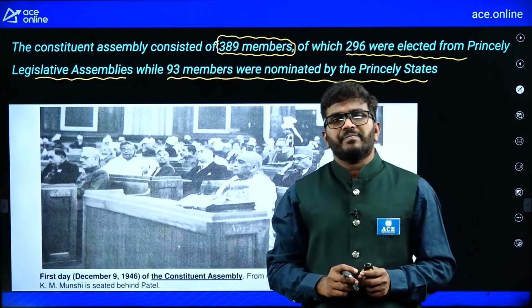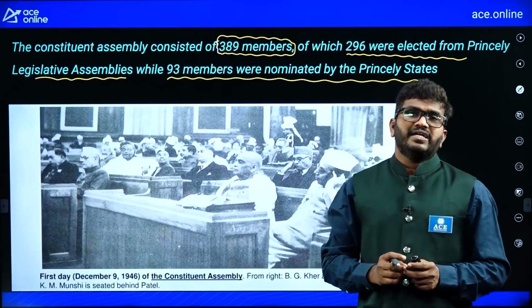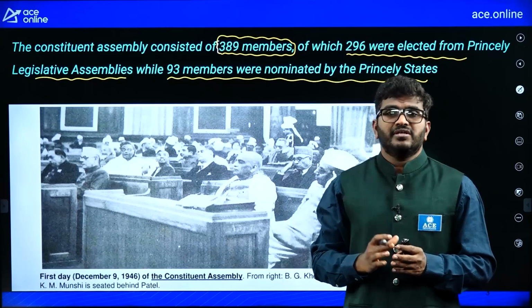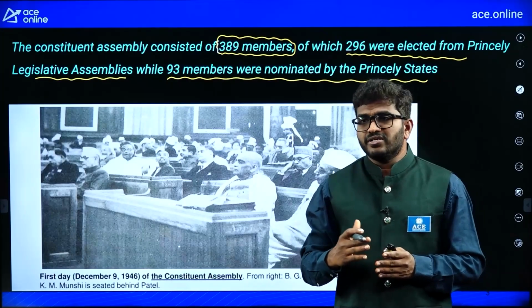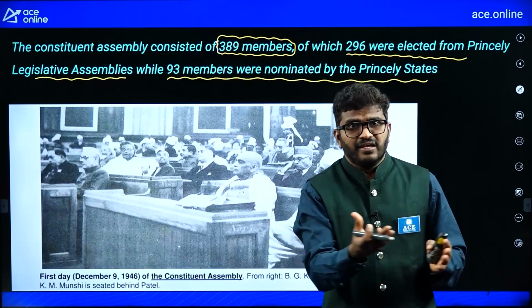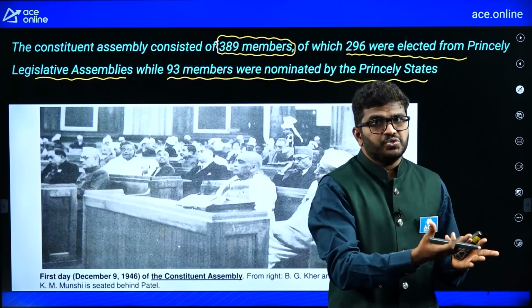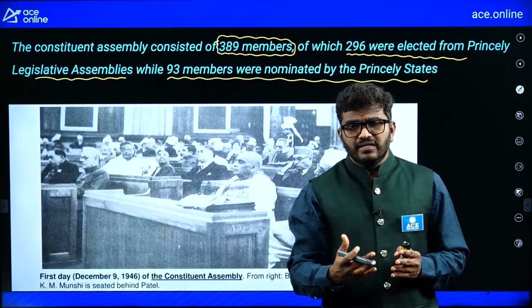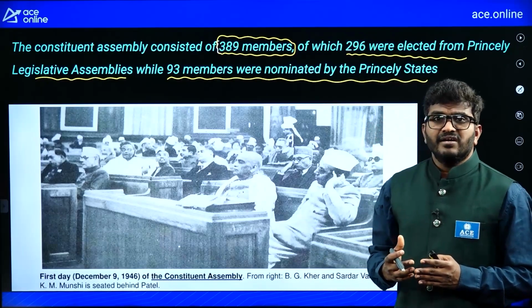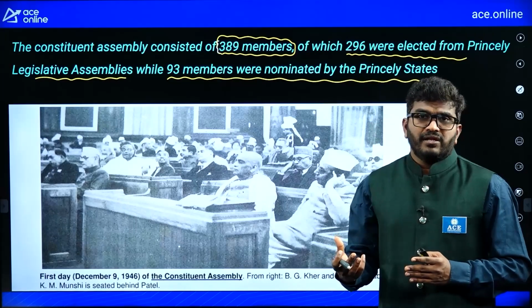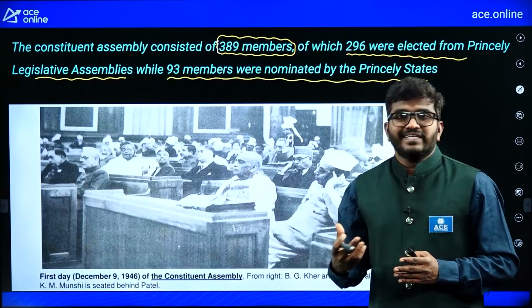See, in India, before independence, some regions were ruled by princes. Some regions were ruled by princes, let us say Nizam rule, let us say Mysore rule. Like that, some places in India were ruled by princes. So, these princes sent some people as their representatives.